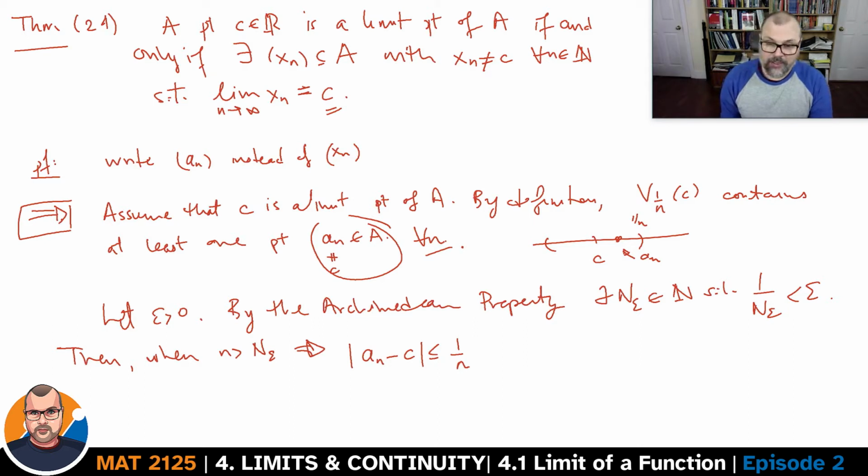And because n is greater than n_epsilon, this is going to be smaller than 1 over n_epsilon, which is smaller than epsilon. So we've shown that given any epsilon, we can find an integer after which all of the points are closer to c than epsilon. We conclude that the a_n converge to c. And I remind you that by construction, a_n is not equal to c, so none of the a_n are equal to c. So here we've shown one direction of the if and only if statement.